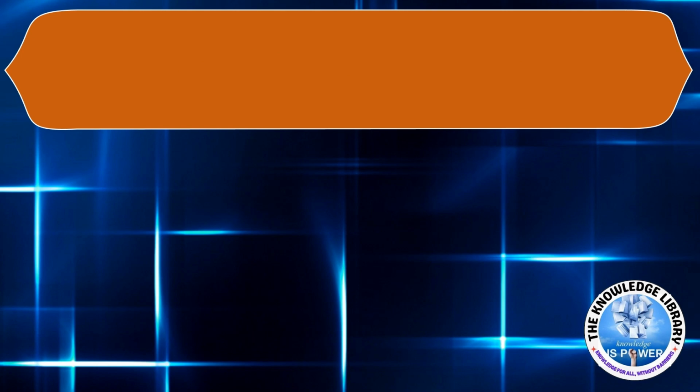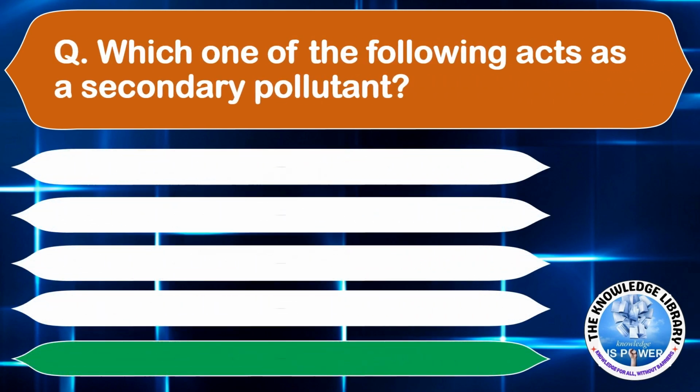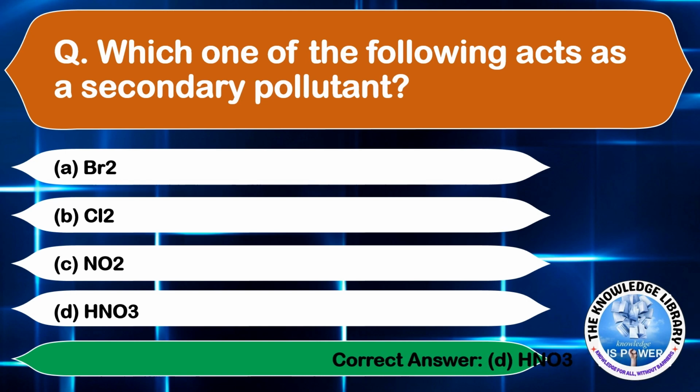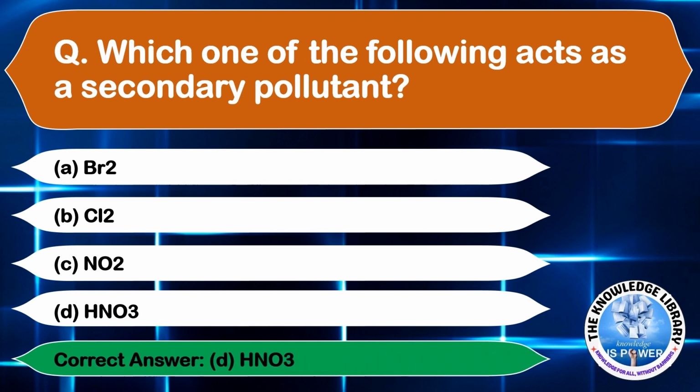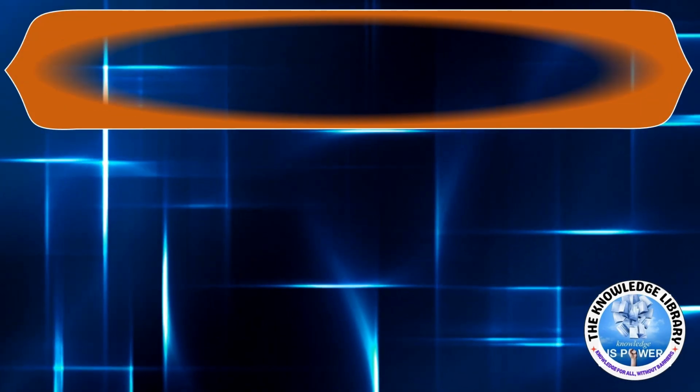The next question is, which one of the following acts as a secondary pollutant? Option A Br2, option B Cl2, option C NO2, and option D HNO3. The correct answer is option D HNO3. Moving on to the next question.